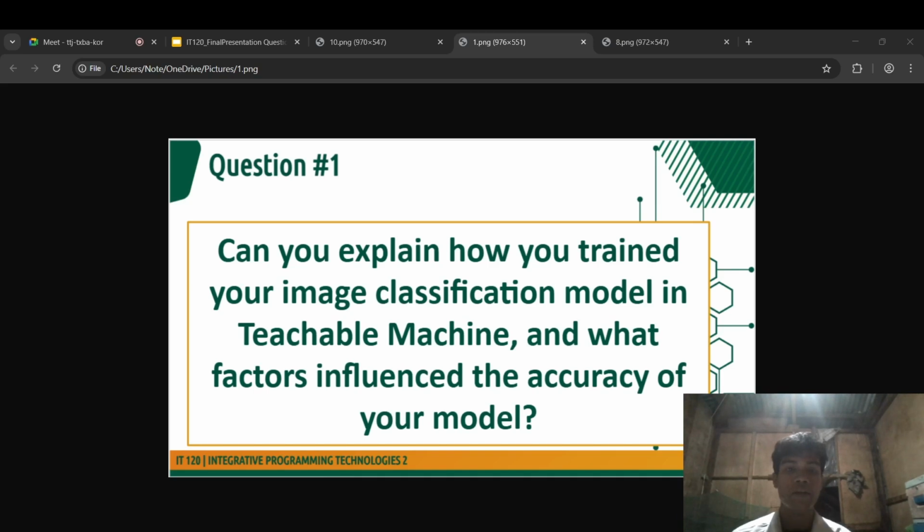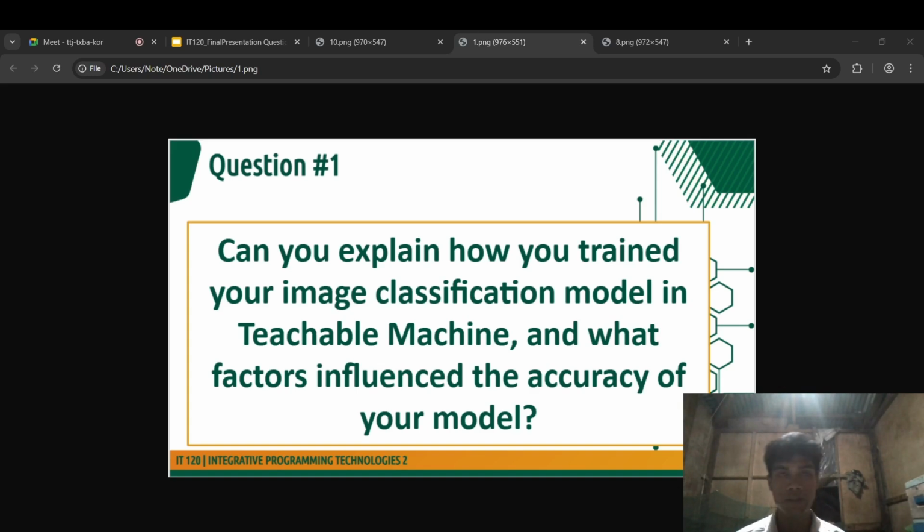So, the answer for this is the model was trained using the Google Teachable Machine platform, which uses transfer learning based on the lightweight MobileNet architecture. This allows for high accuracy with a relatively small custom dataset.